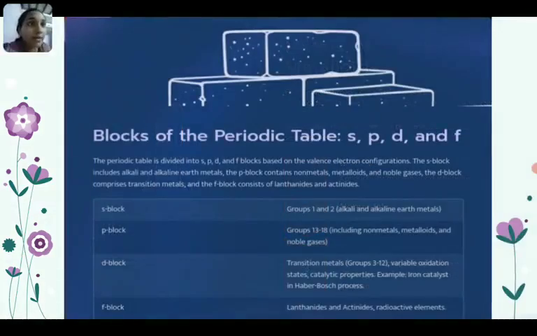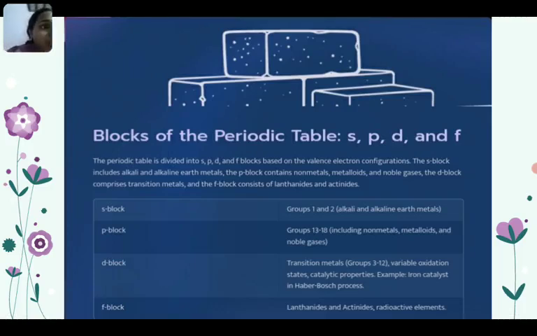Blocks of the periodic table: s, p, d, f. These are the blocks which categorize the valence electron configurations. The s block includes alkali and alkaline earth metals. The p block contains non-metals, metalloids and noble gases. The d block comprises transition metals, and the f block consists of lanthanides and actinides.